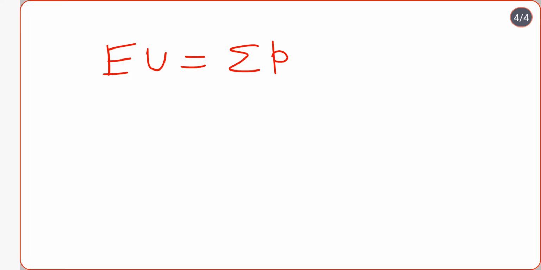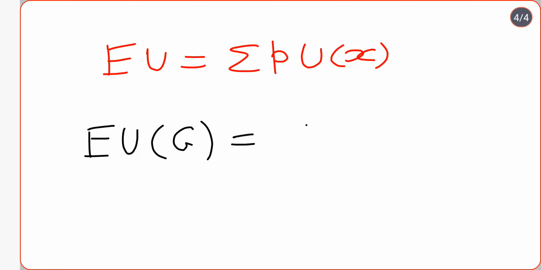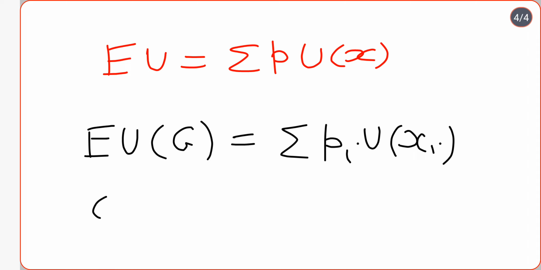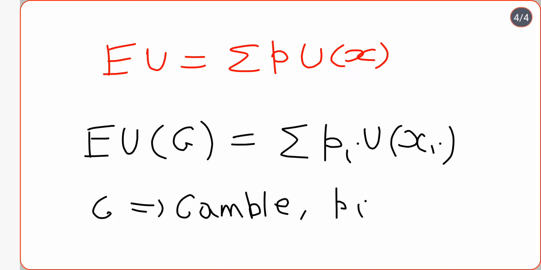Or I may write it as summation of P into U of X. If I write it in a modified version, suppose I want to write the expected utility of a gamble equals summation Pi U of Xi. Here G is denoting the gamble, Pi is denoting probabilities, and Xi is denoting outcomes.